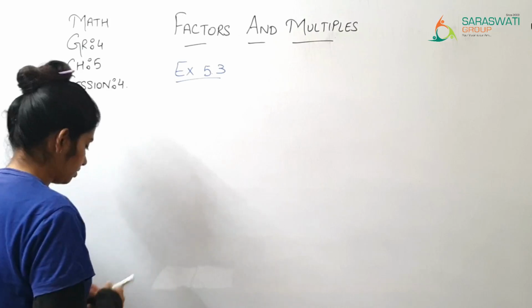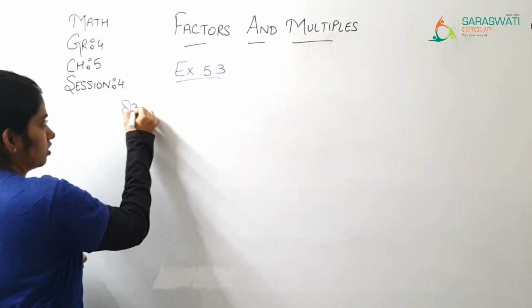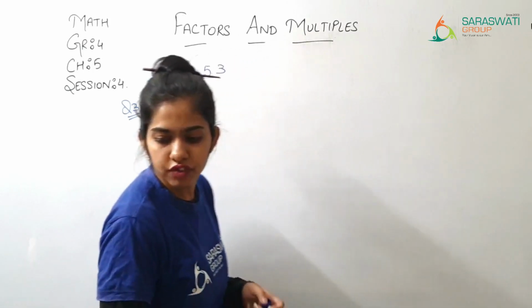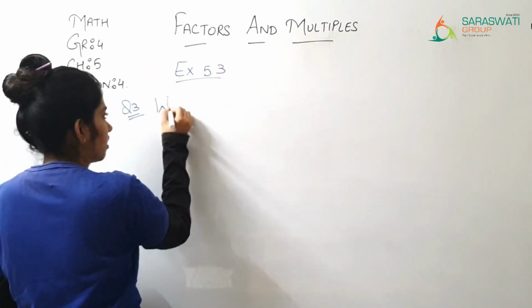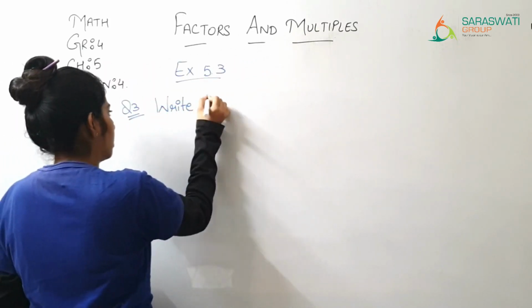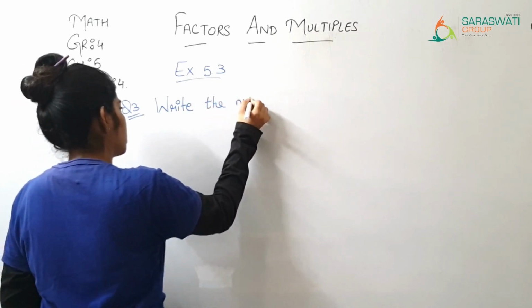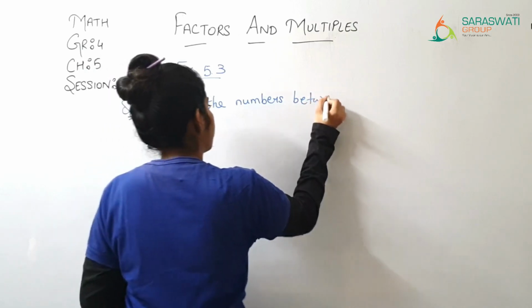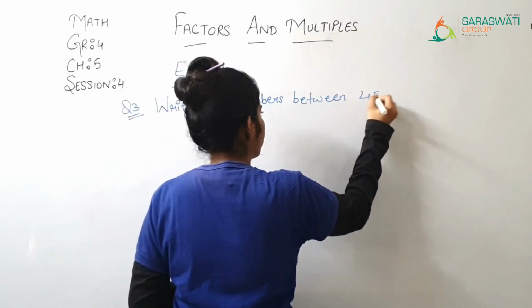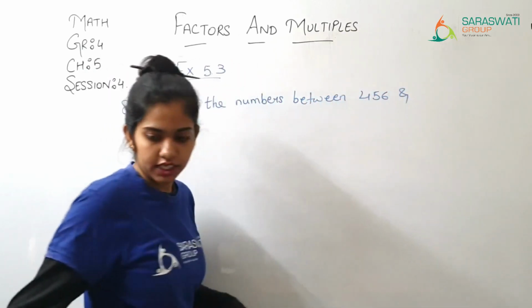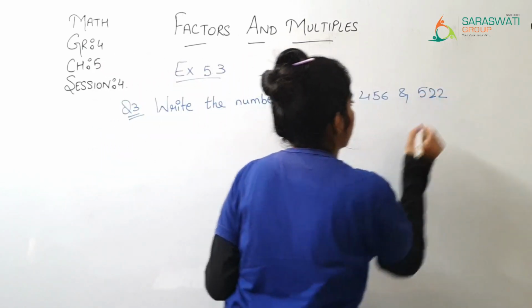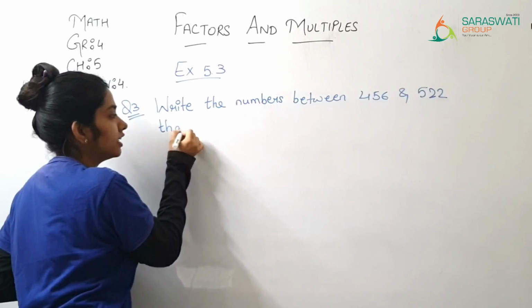Question number 3. Write the numbers between 456 and 522 that are divisible by 10.